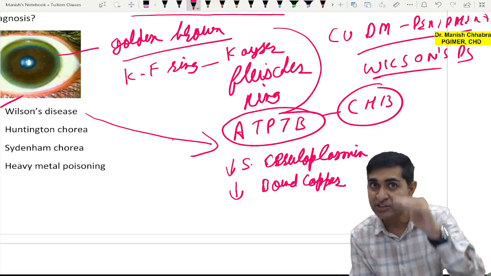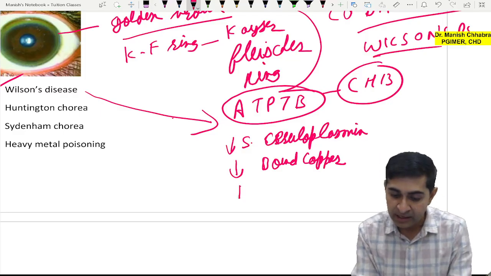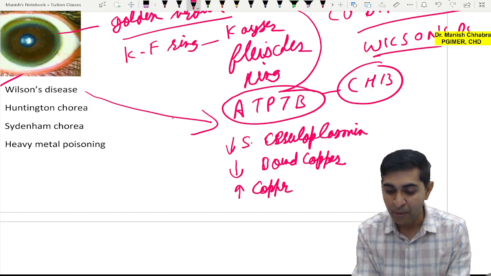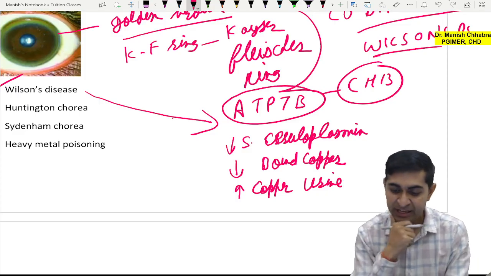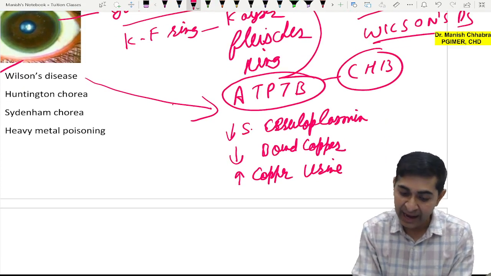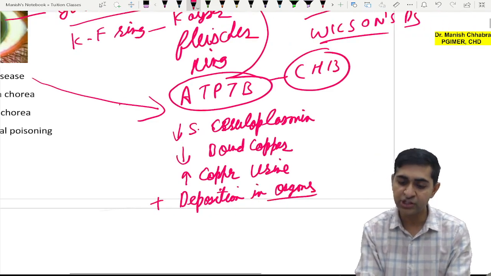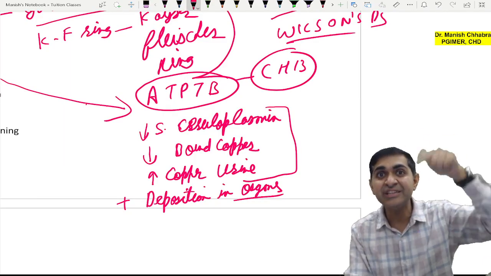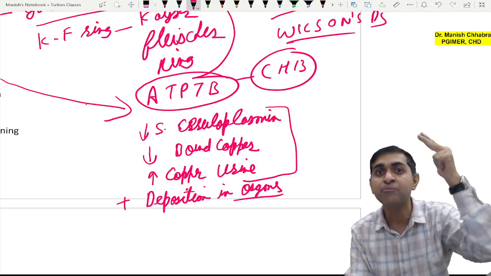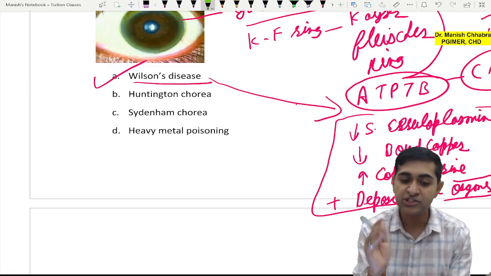Because there is less binding of copper, free copper is available, so there is increased copper in urine, and there is deposition of copper in different organs. Now please remember: increased copper in urine, decreased serum ceruloplasmin, and decreased serum copper. So very important. The answer is Wilson's disease, KF ring.